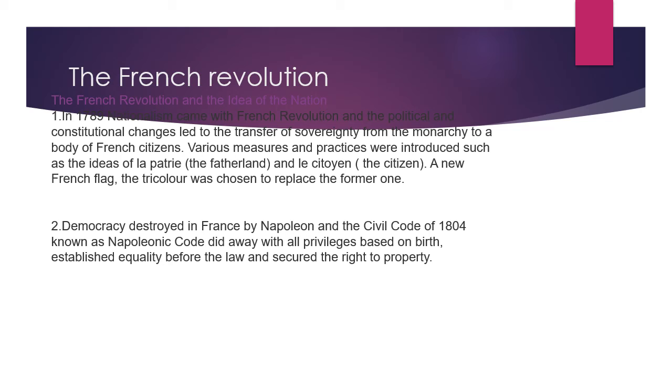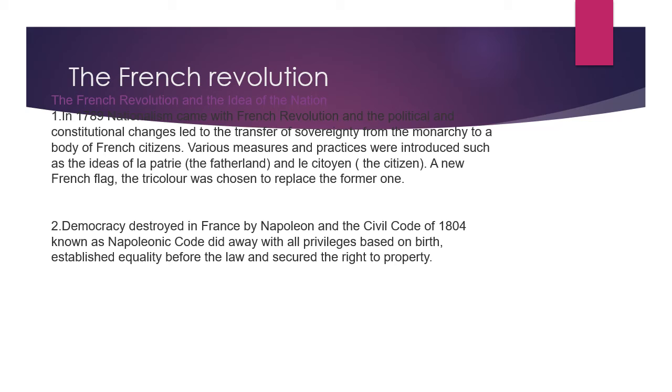That means before having a separate nation state, the French people were ruled by a monarchical government, where they were given orders and had no other option. Whatever rule was finalized by the state, they had to follow.